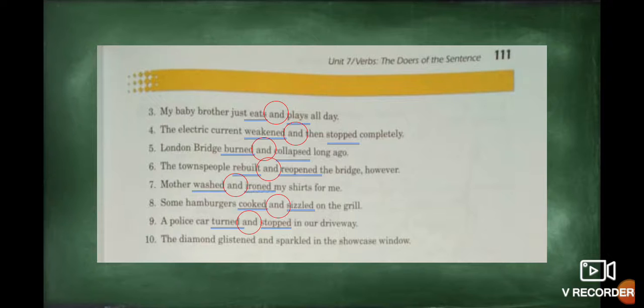Good job. In the last sentence, the diamond glistened and sparkled in the showcase window. You know that sparkle is similar to, for example, when you say the sun shines. So this one is a synonym, sparkle, shine. The first action is glisten and the second one is sparkle. And the connector, and. Exactly.